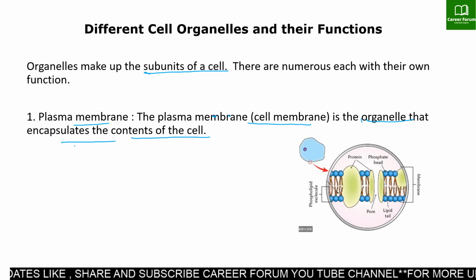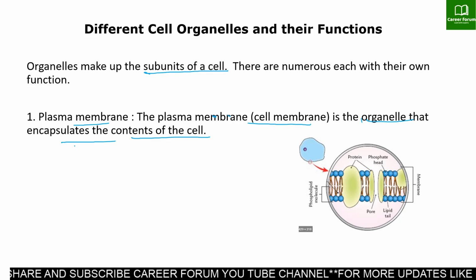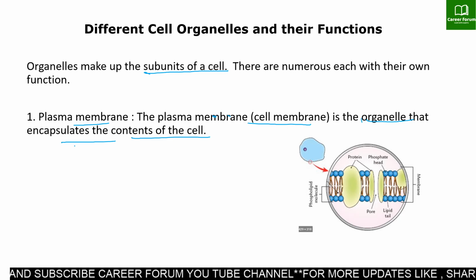Also, it plays a vital role in regulating the movement of substances in and out of the cell.